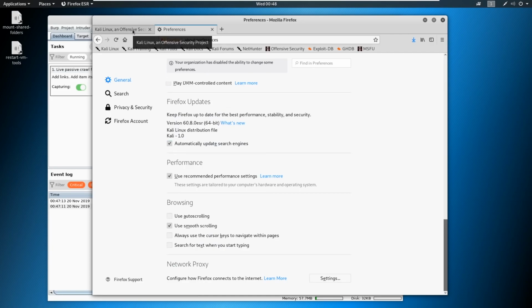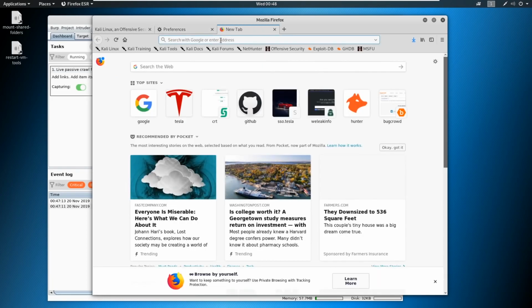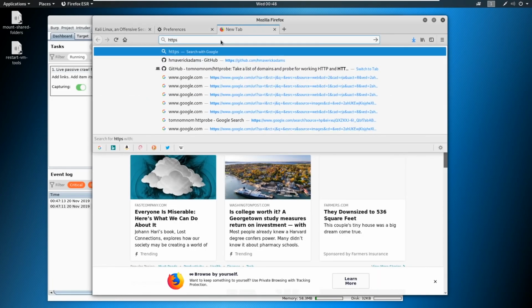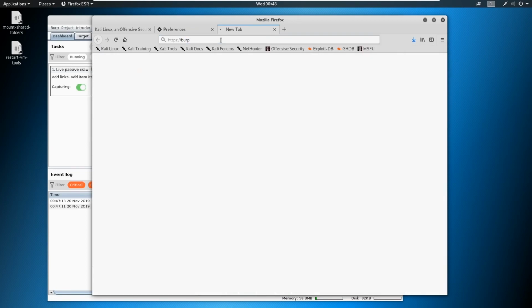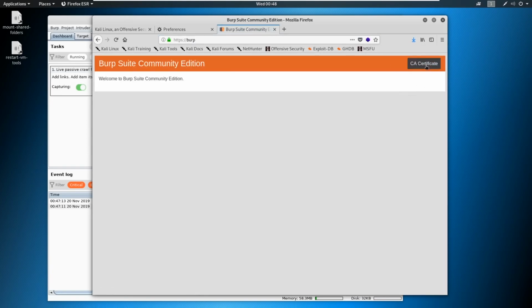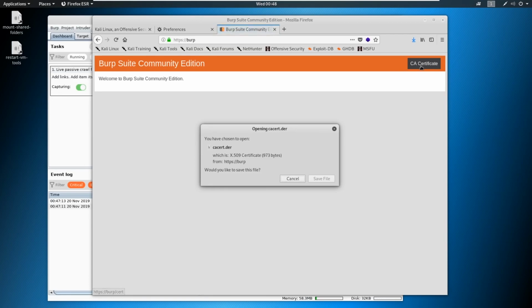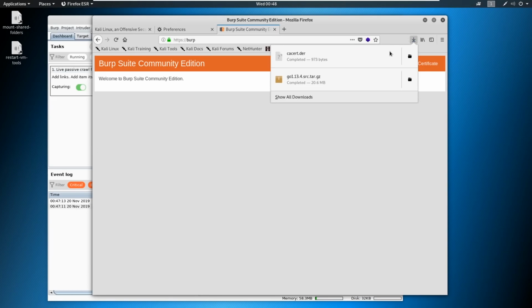So I also want you to go to a new tab, and I want you to go to https://burp, like this. Now, your first page might not show up like this. It might show up with a message that you need to accept this certificate. You're just going to say allow down at the bottom and say yes, permanently store this exception. And then you'll be brought to a screen somewhat like this. So what you're going to do is click on CA certificate here and then save the file. Mine is already saved, as you can see in my downloads right here.